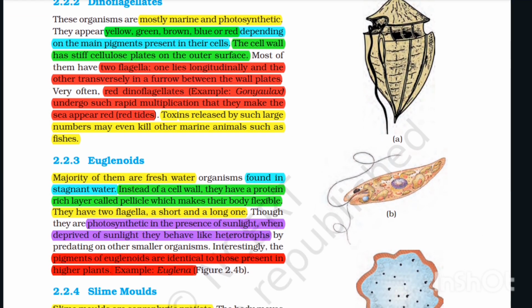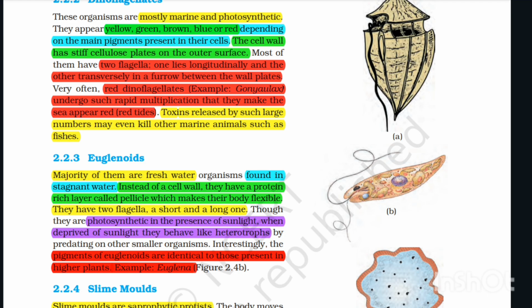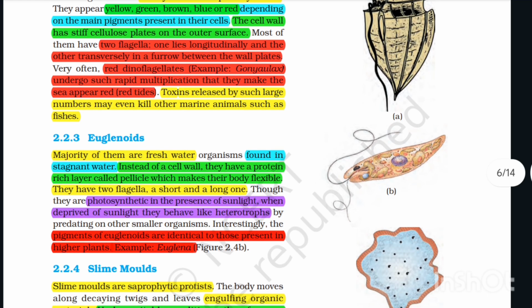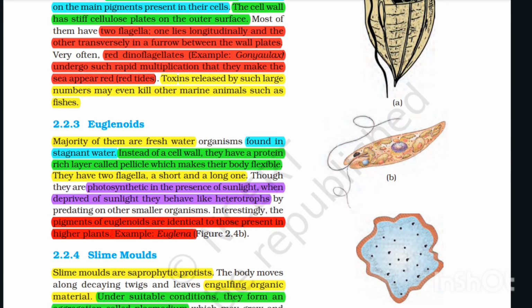2.2.3 Euglenoids. Majority of them are freshwater organisms found in stagnant water. Instead of a cell wall, they have a protein-rich layer called pellicle, which makes their body flexible. They have two flagella, a short and a long. Though they are photosynthetic in the presence of sunlight, when deprived of sunlight, they behave like heterotrophs by predating on other smaller organisms. Interestingly, the pigments of euglenoids are identical to those present in higher plants, example Euglena, figure 2.4b.